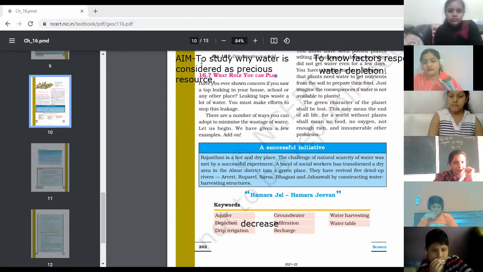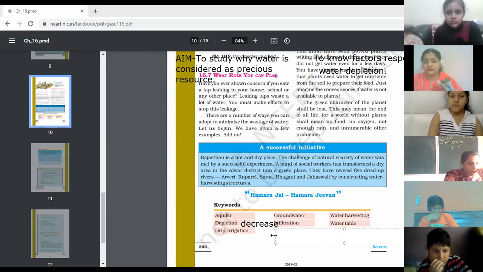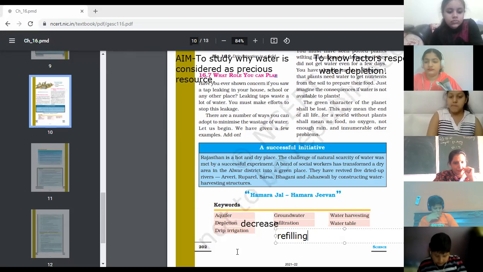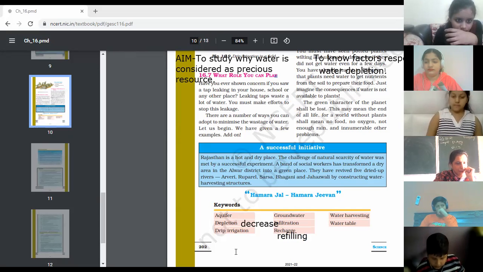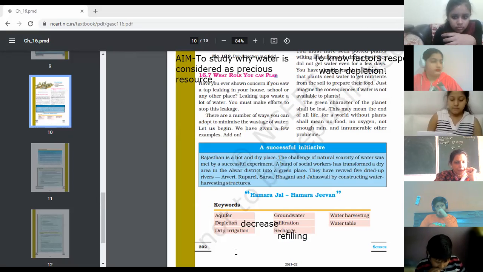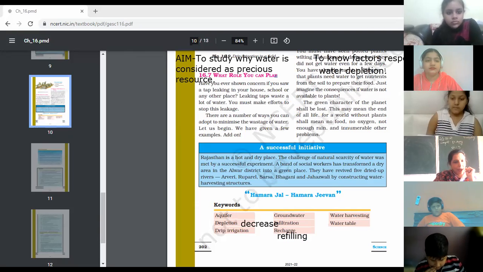No, we can't say reusing. Refilling. We are refilling it. When the charge of your mobile is over, what do you do? You fill it again. So we may say that recharge means refilling. Got it, everyone? The simplest word: recharge is refilling.